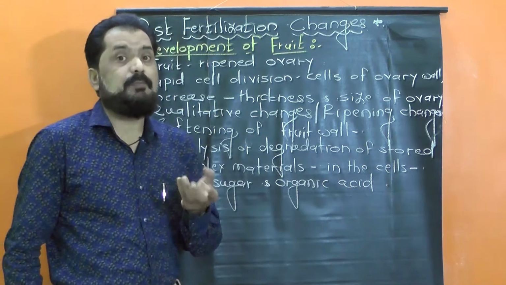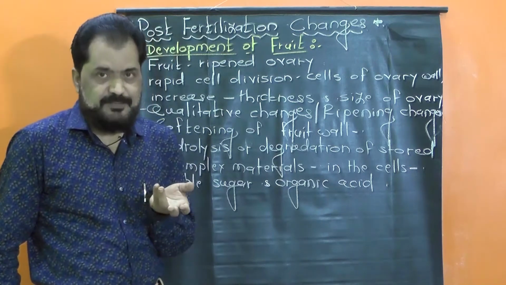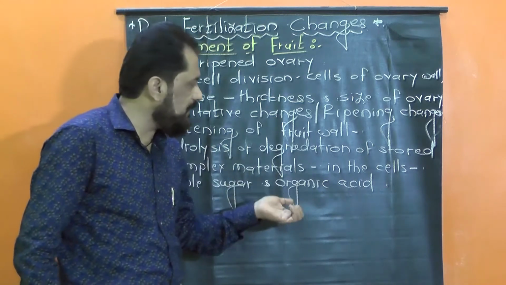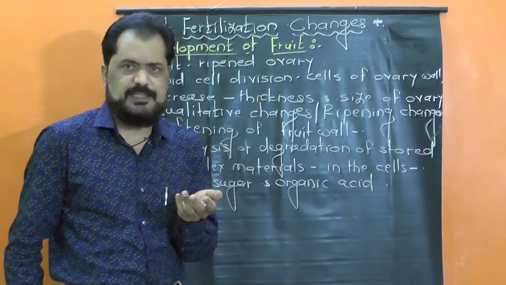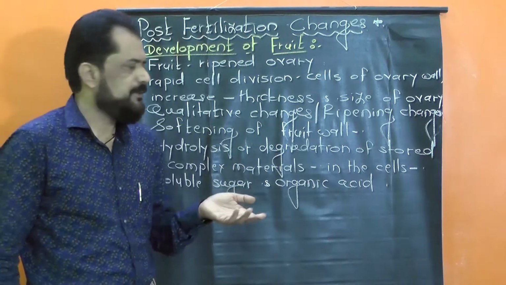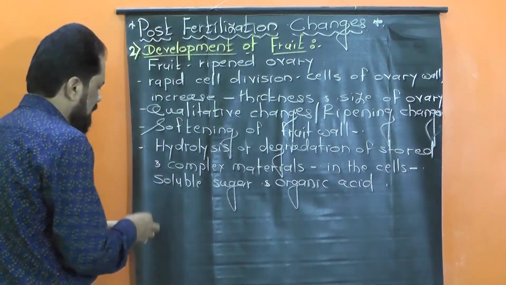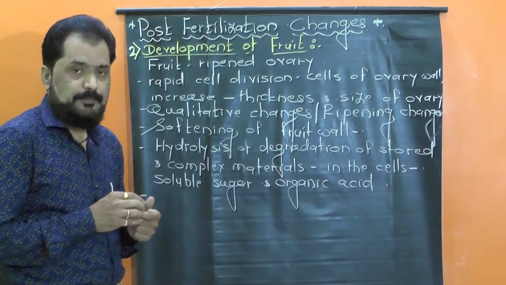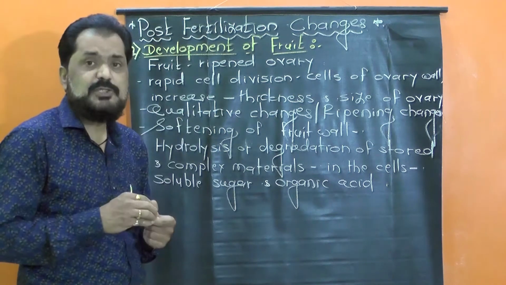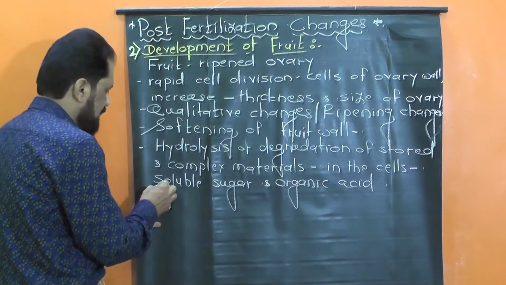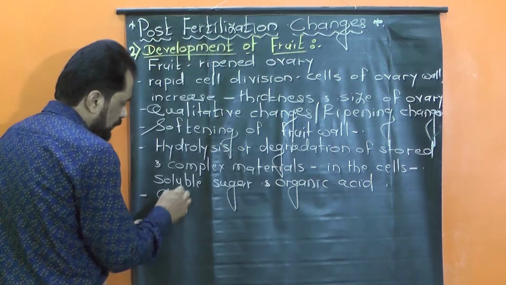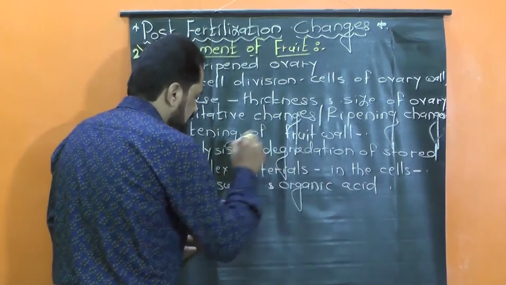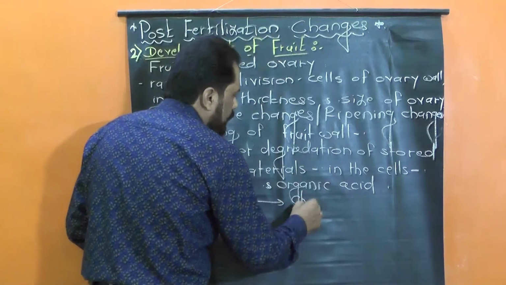Of course, it imparts a sugary taste, that is sweet taste, to the fruits, and in some fruits there may be the formation of organic acid which impart other taste. Now come to the third major change. तिसरा बदल त्या ठिकाणी, the conversion of chloroplasts present in the cells into the chromoplasts.